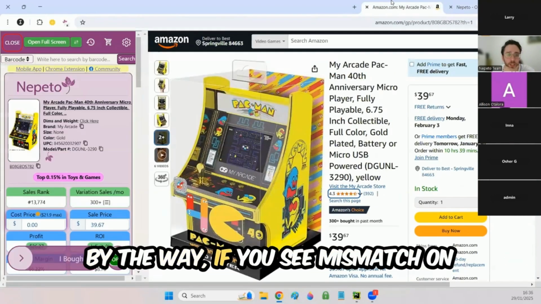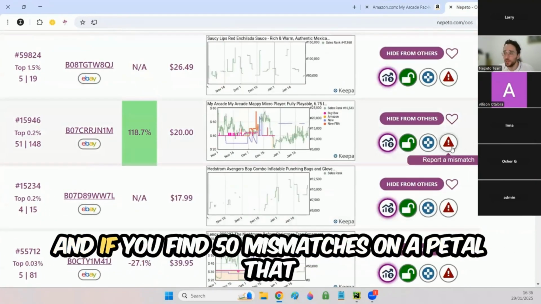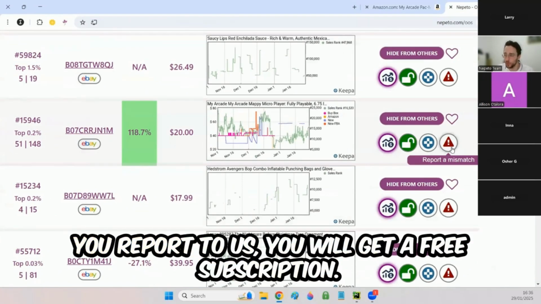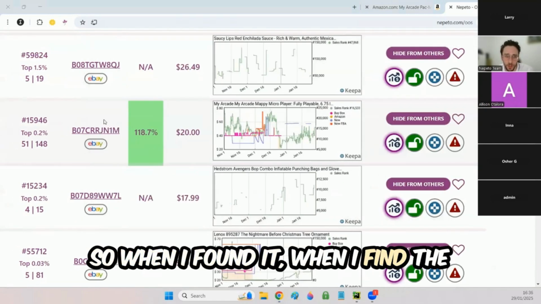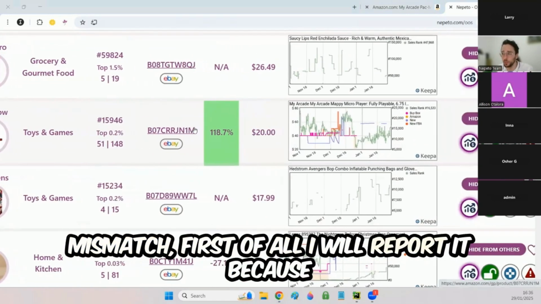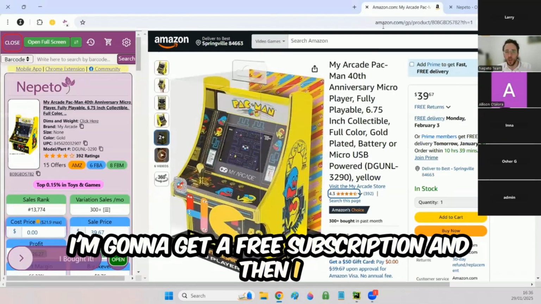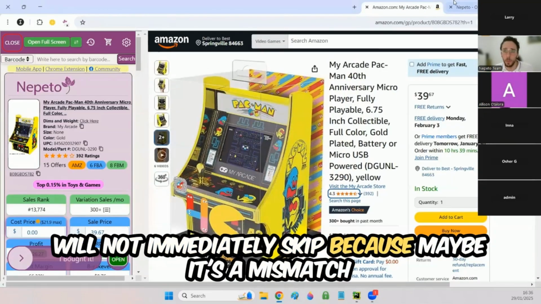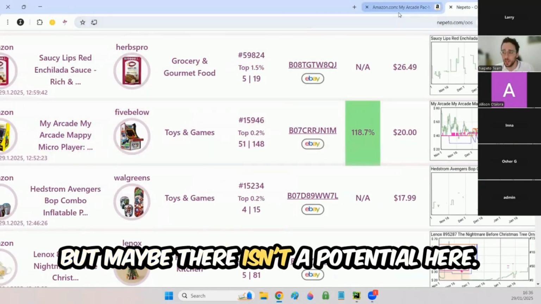By the way, if you see a mismatch on Nepeto, you can report it right here. And if you find 50 mismatches on Nepeto that you report to us, you will get a free subscription. So when I find a mismatch, first of all, I will report it because I'm going to get a free subscription. And then I will not immediately skip because maybe it's a mismatch, but maybe there is a potential here.